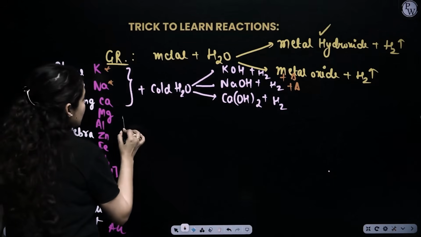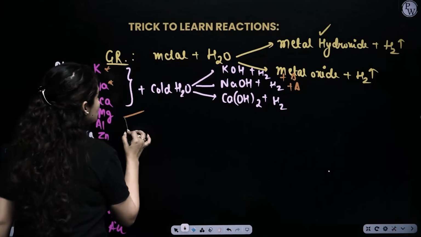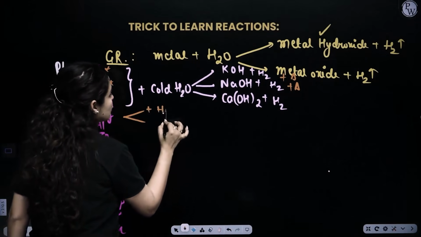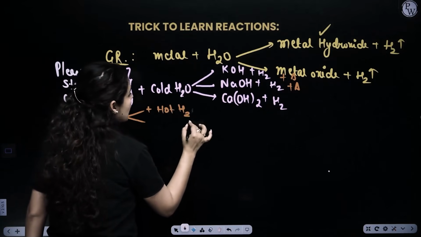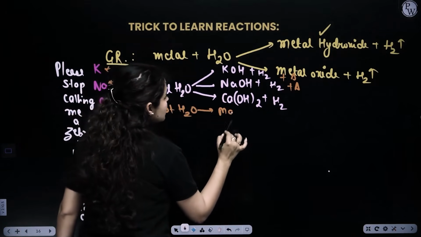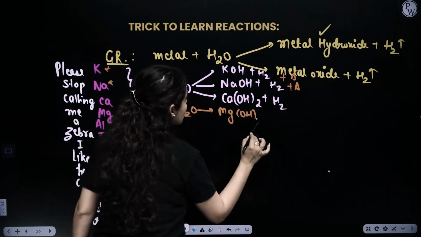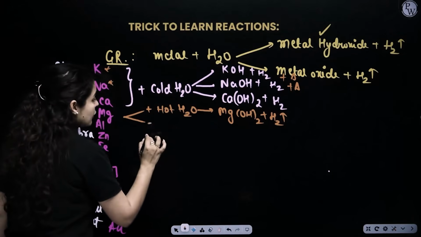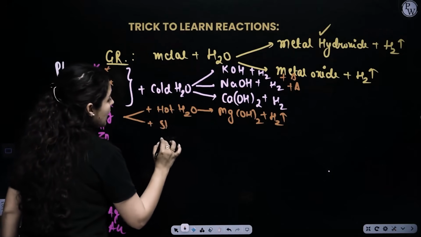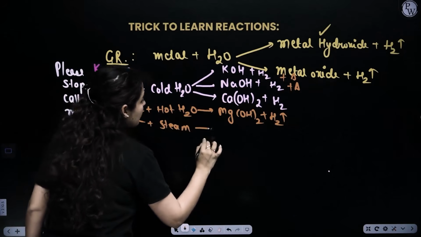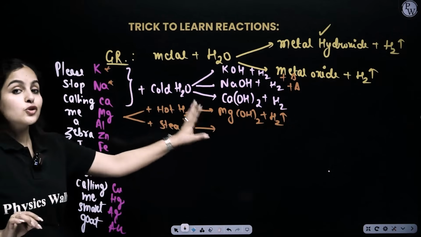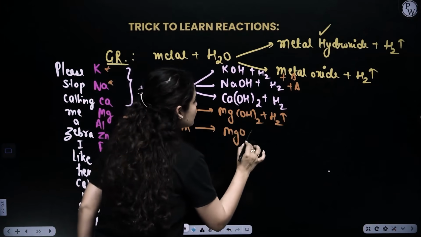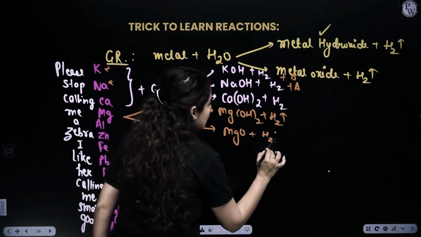Now, if we talk about magnesium, magnesium shows two kinds of reaction. One of them is if it reacts with hot water. If magnesium reacts with hot water, that results in the formation of magnesium hydroxide plus hydrogen gas. It's the only metal which gives a reaction with two different temperatures of water and forms two different products here. With steam, it forms magnesium oxide plus hydrogen gas.